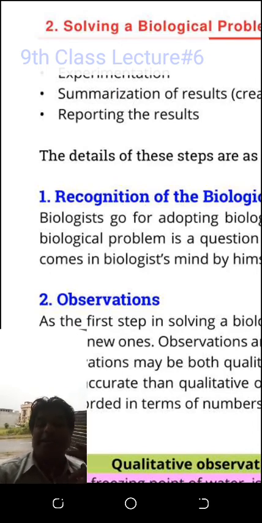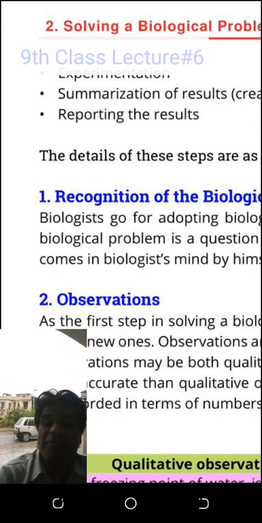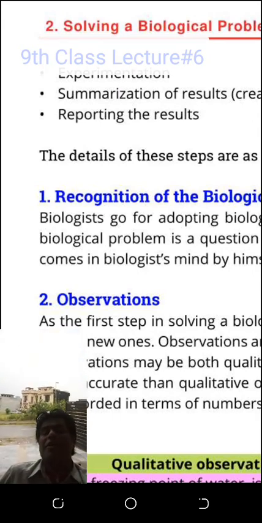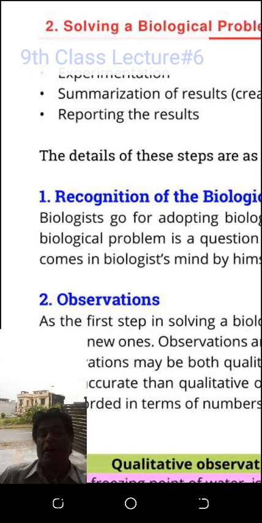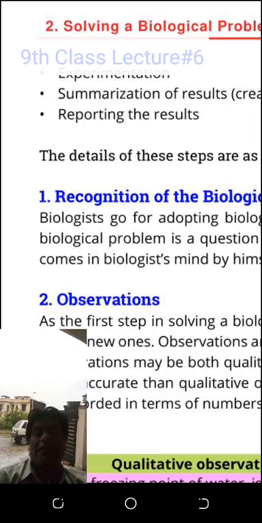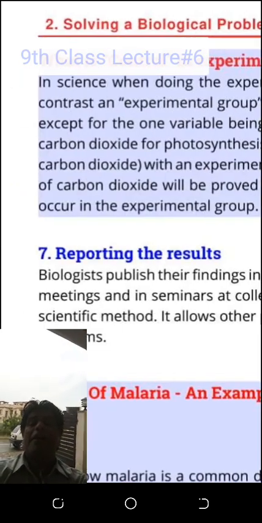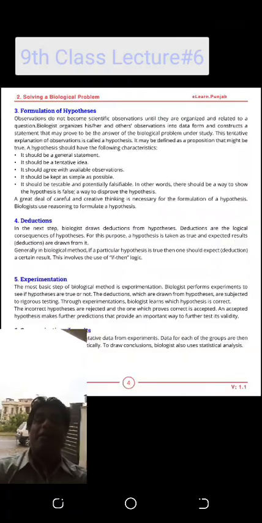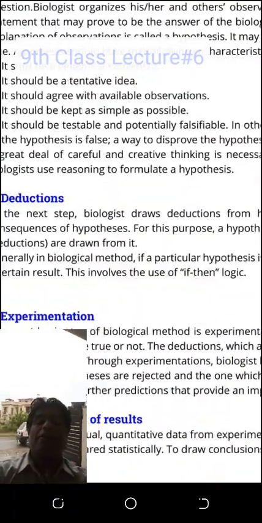The reason is that other scientists have not verified it. Now they will perform experiments on this theory, and it may take many years, and they will verify. After that, this theory will be converted into a law. So this is the scientific method. And the last point: report the analysis, the data analysis. This is a deduction definition.